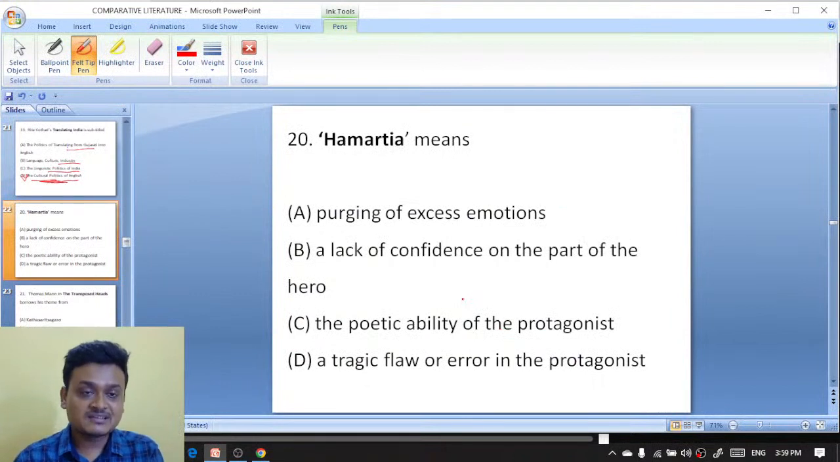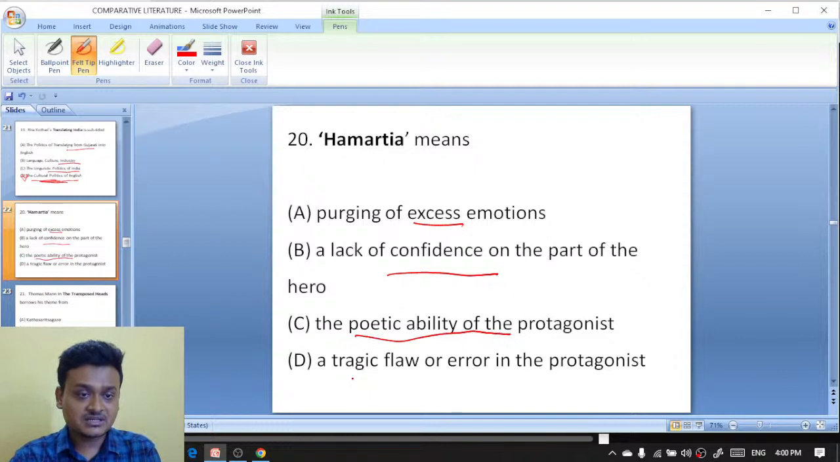Next question. Hamartia means. What do you mean by hamartia? Purging of excess emotion, a lack of confidence on the part of the hero, the poetic ability of the protagonist, a tragic flaw or error in the protagonist. What do you mean by the word hamartia? You will study this in graduation, hamartia literally.